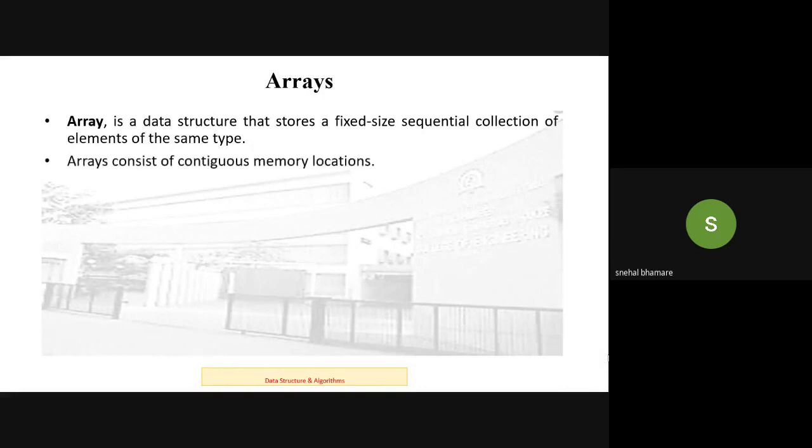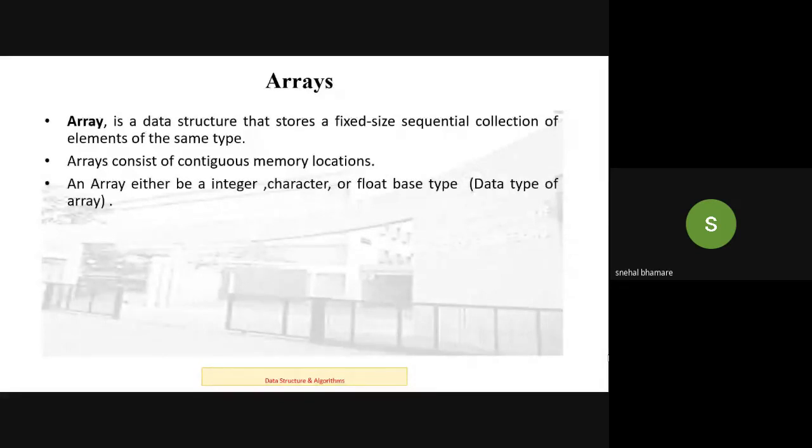Okay, then next point is array consists of contiguous memory allocation. Now when a variable is declared, you know that a memory is allocated depending upon the size required by that variable. Okay, similarly array is also a data structure. To store these values, we will also require memory. So for array, a continuous block of memory is allocated in the main memory of your computer. Okay, now, array can be an integer, character, or a float type, depending upon the data type of that array.